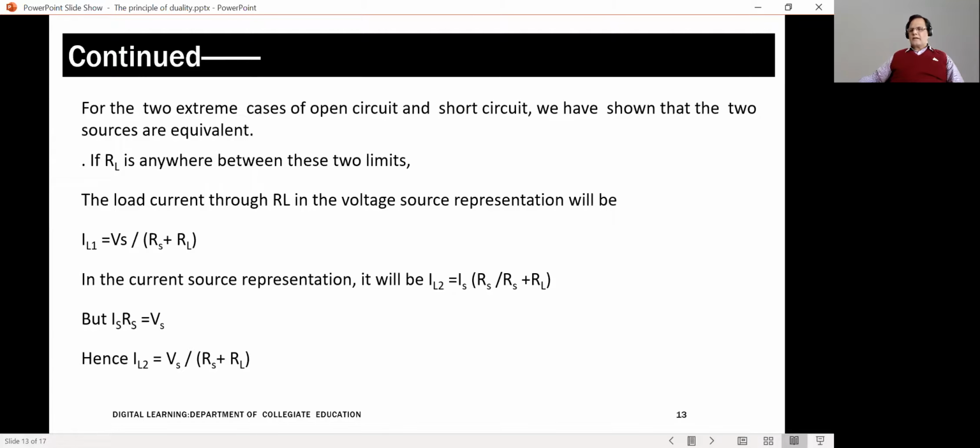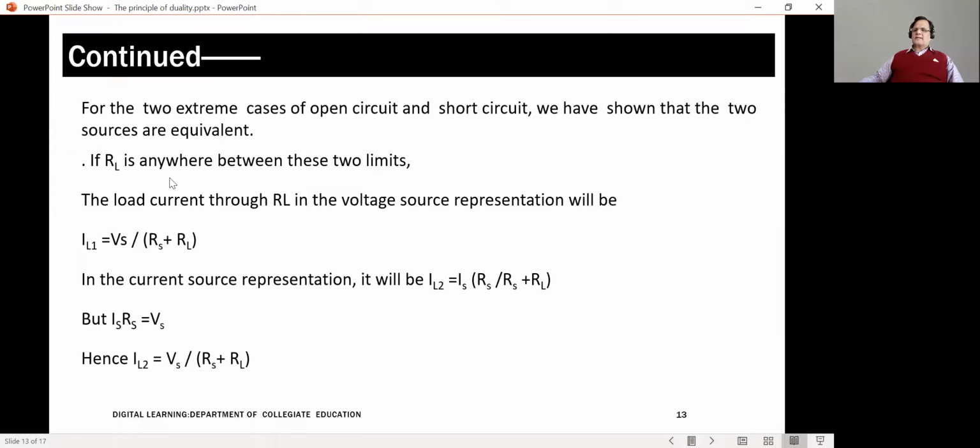Now let us go further to show that a current source and a voltage source are duals of each other. I have taken two cases here. One is the open circuit case, the other is the short circuit case, in which I have shown that the two supplies are behaving identically. They have the same open circuit voltage, and the same short circuit current if you are shorting the output terminals. Now, if the load resistance is anywhere between these two limits, then what happens?